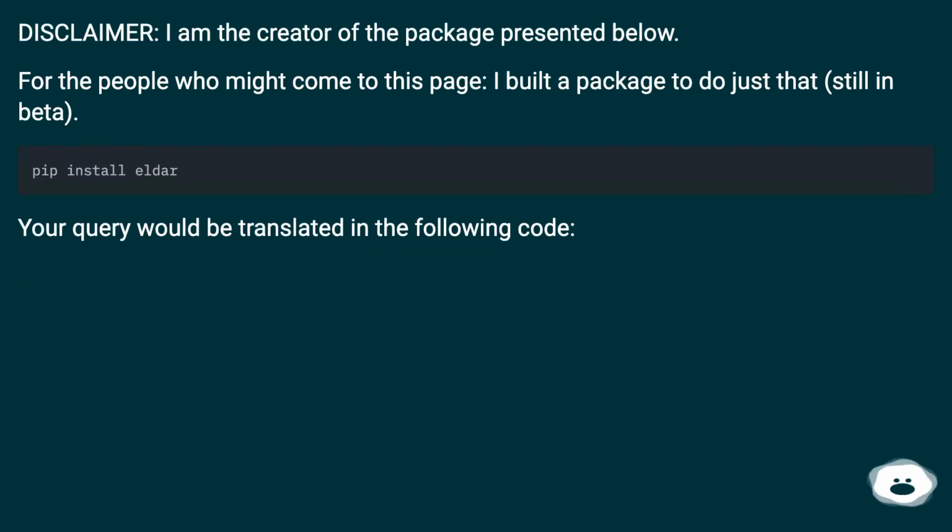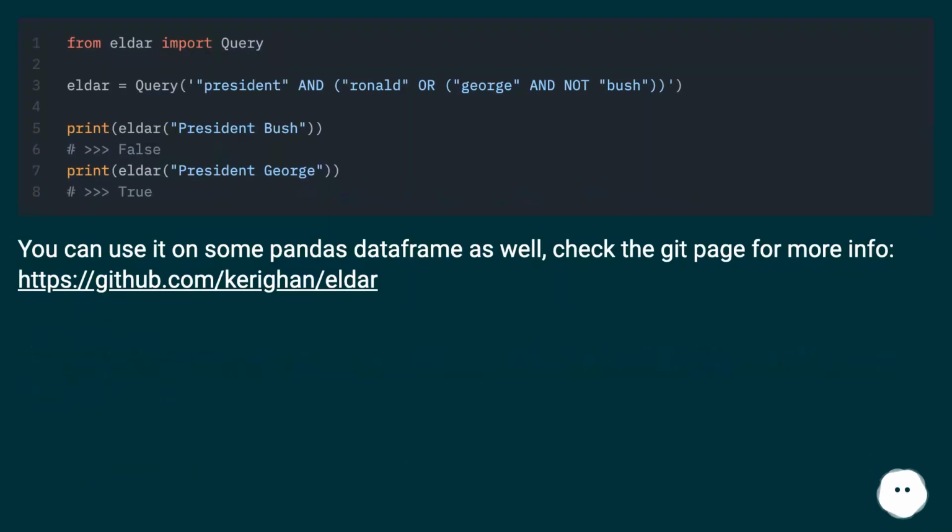Disclaimer: I am the creator of the package presented below. For the people who might come to this page, I built a package to do just that, still in beta. Your query would be translated into the following code. You can use it on some pandas data frame as well. Check the Git page for more info, this URL.